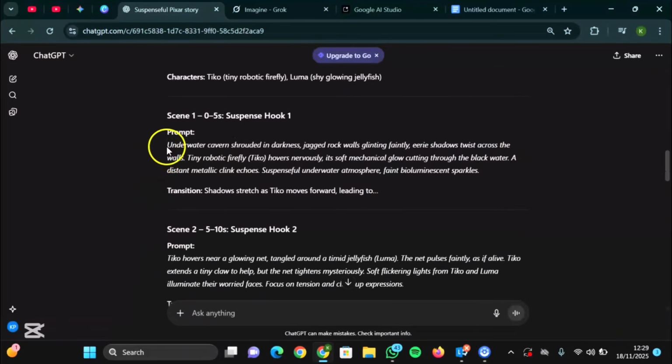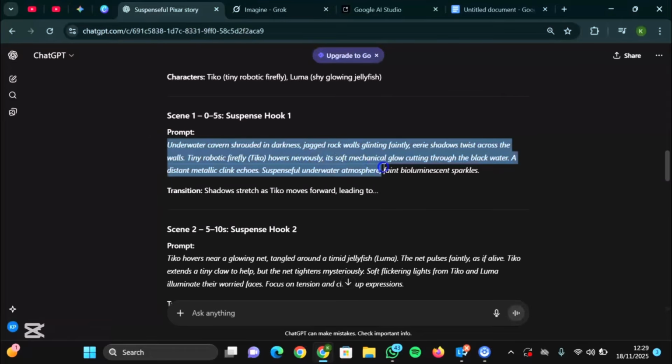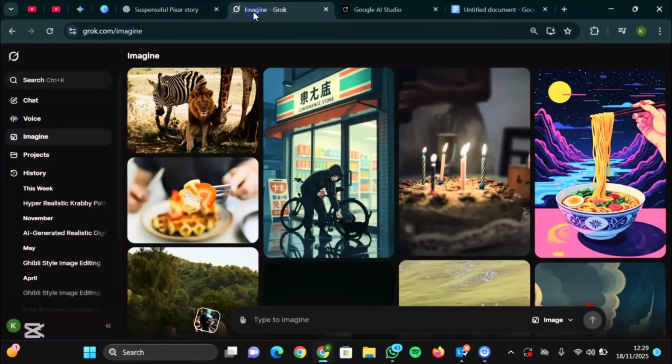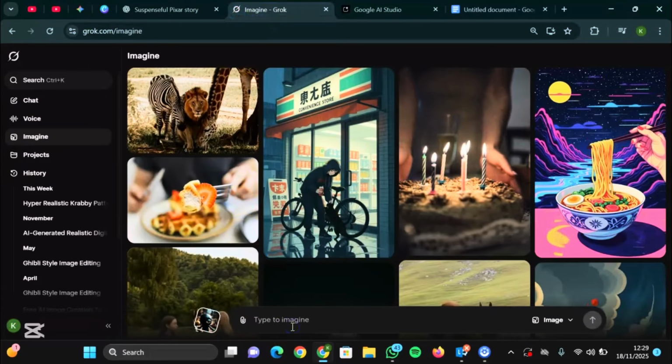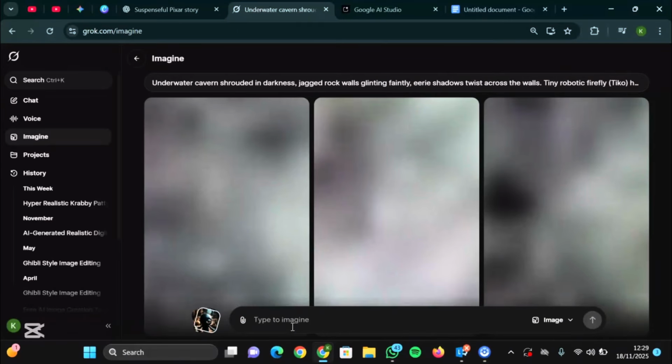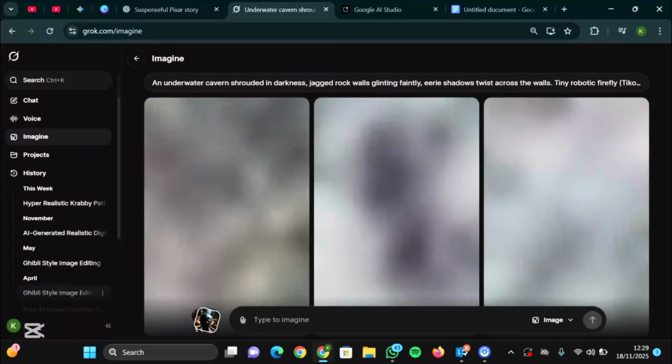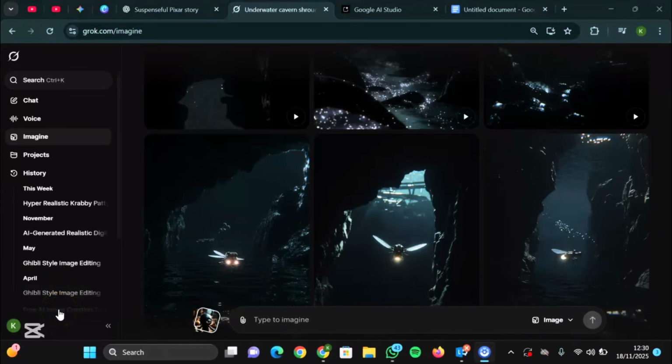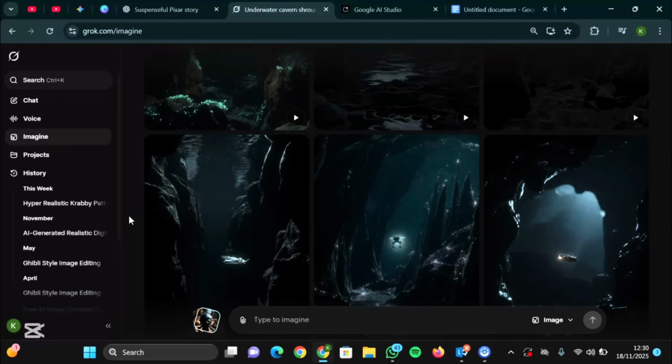Okay, so copy the prompt for C1 so that we can use it to generate the image. It also gave you transition instruction over there, and we're going to make use of that. Paste it here. Let's see what Grok will generate for us at this point. Okay, so Grok has generated for us, so we can use any one we want and proceed with this.